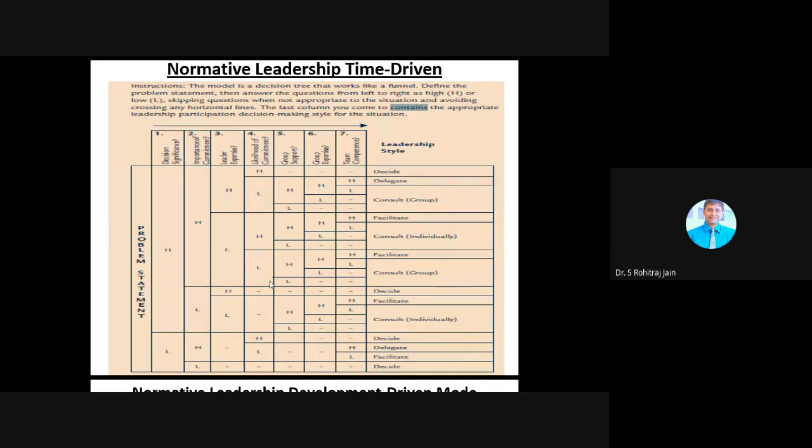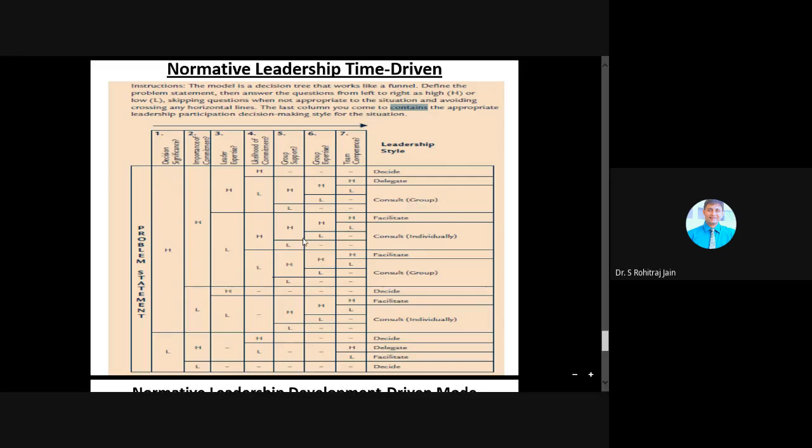The last column you come to contains the appropriate leadership style. See, when I say the last column, this is the last column, that is leadership style. Whether the leader is to decide, delegate, consult, or something like that. So the last column you come to contains the appropriate leadership participation decision making style for the situation.